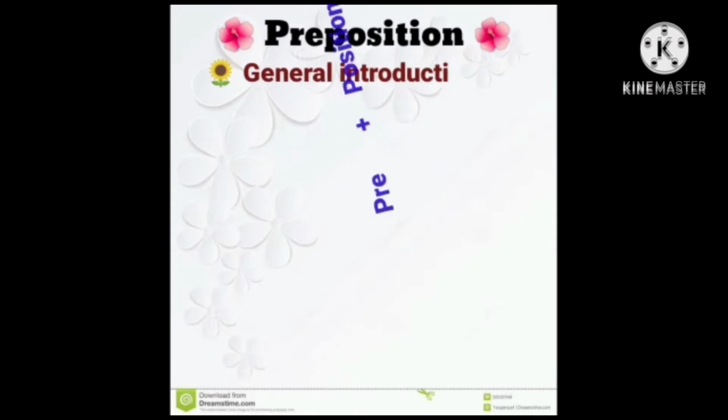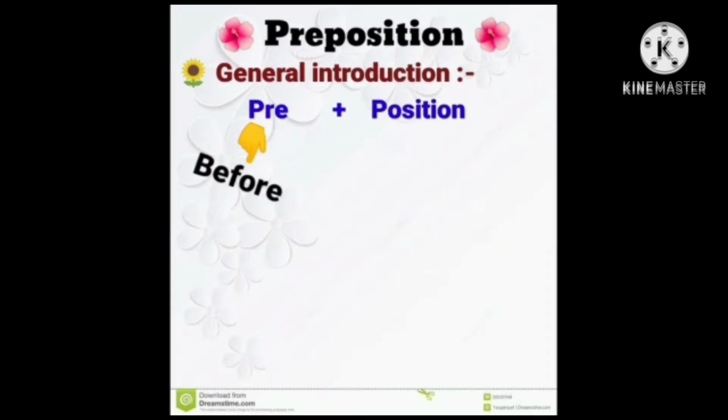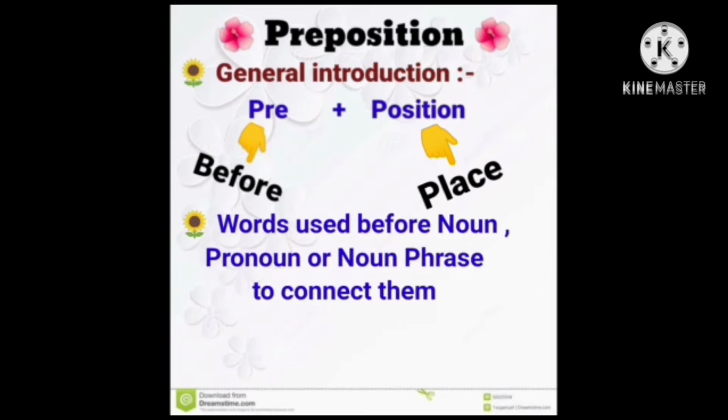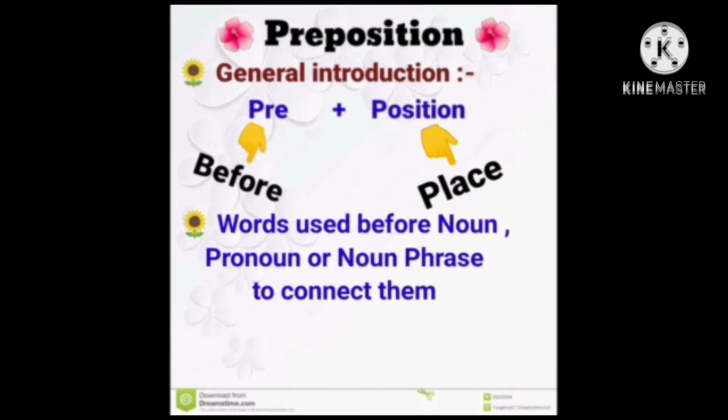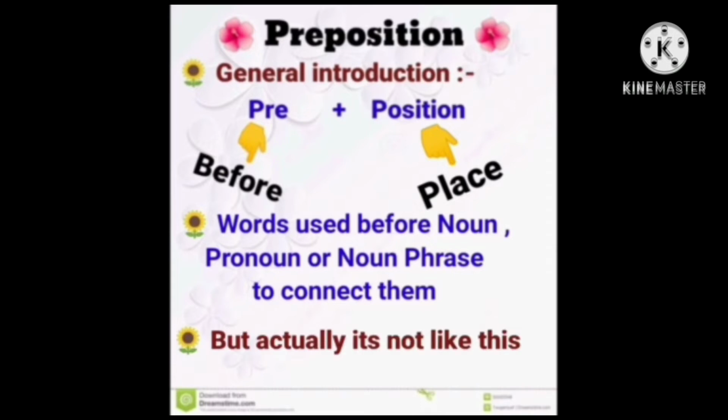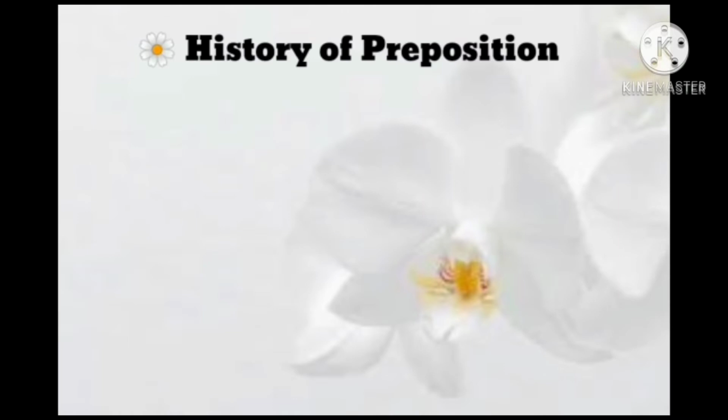Preposition, general introduction. Two words, pre and position. Pre means before and position means place. Words used before a noun, pronoun, or noun phrase to connect them with the sentence are called prepositions. But the actual case is not like this. They are not always used before nouns. To clear this, let's move to our next slide.